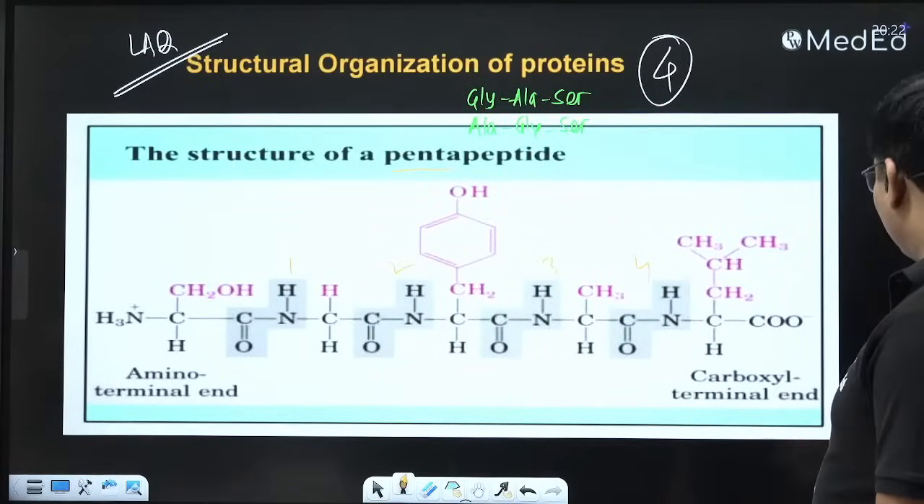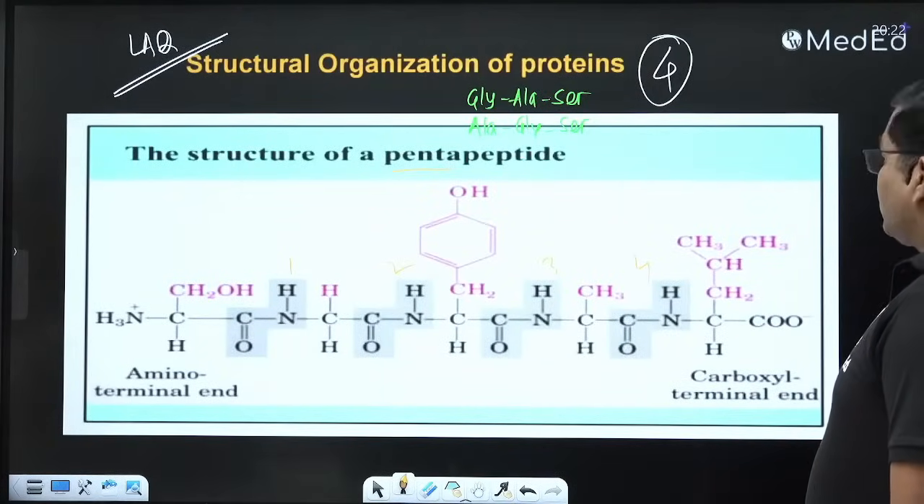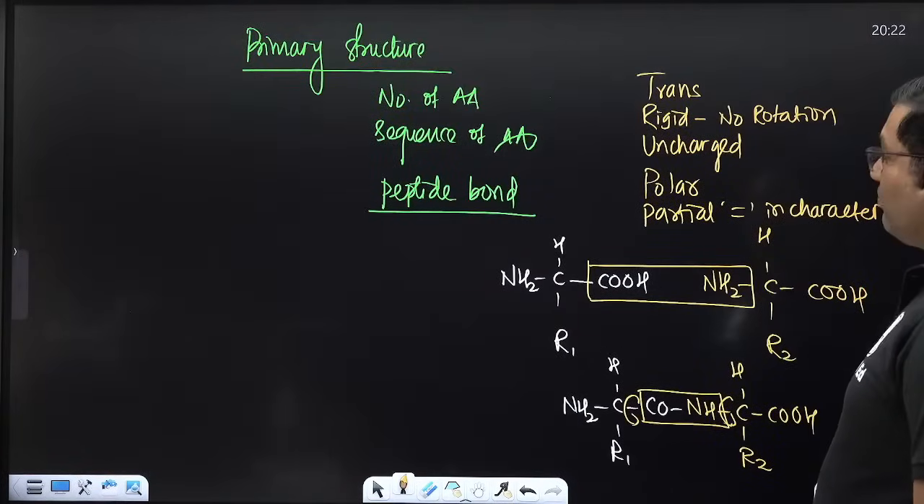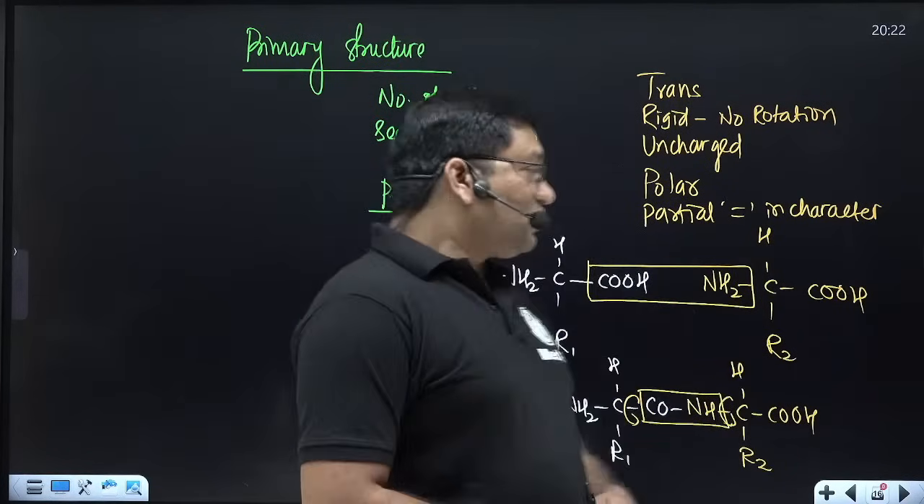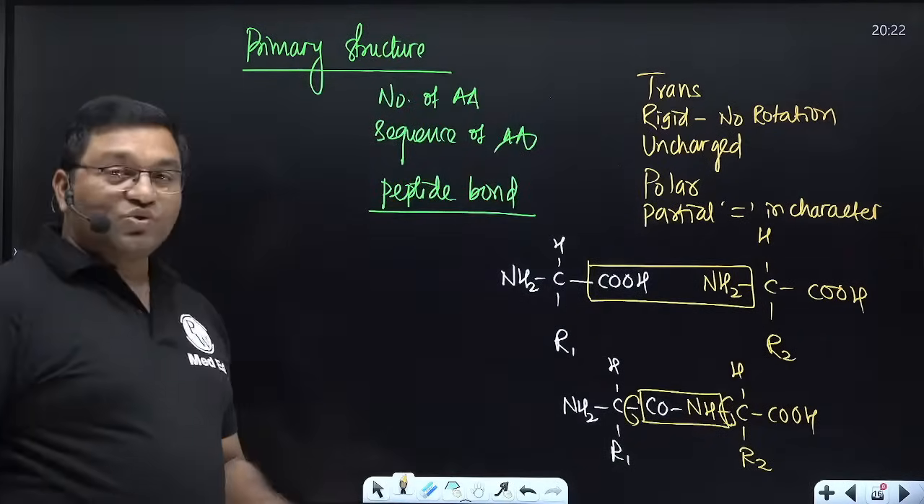So structural organization of protein, primary structure. In the primary structure, the number of amino acids and sequence of amino acids are important. Insulin, take the example of insulin.